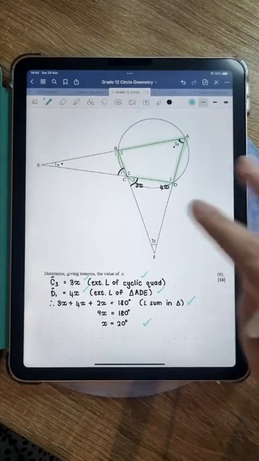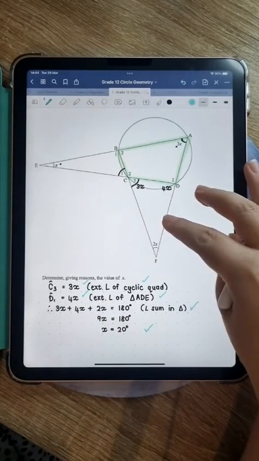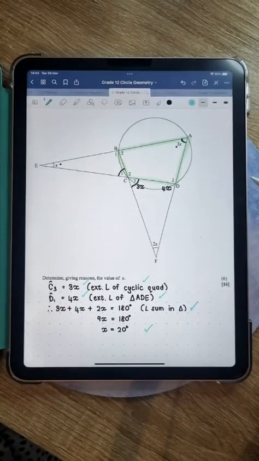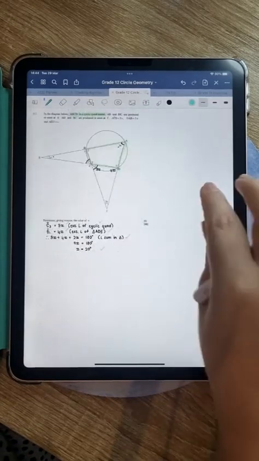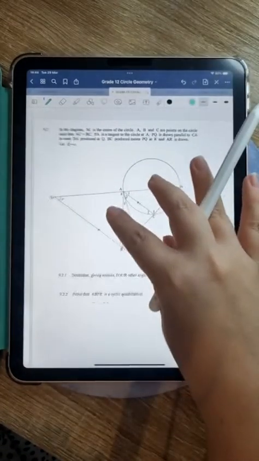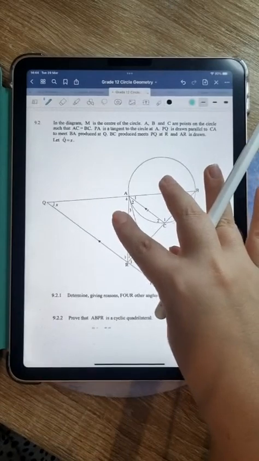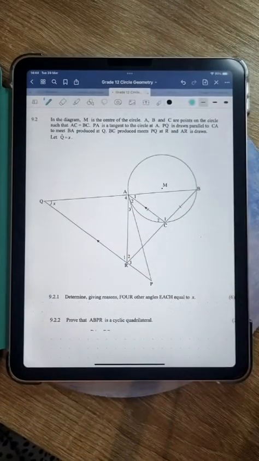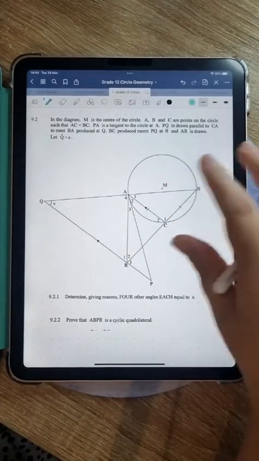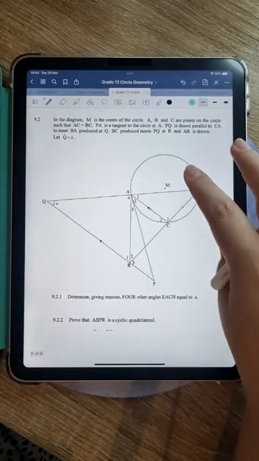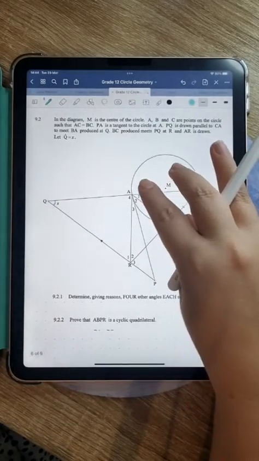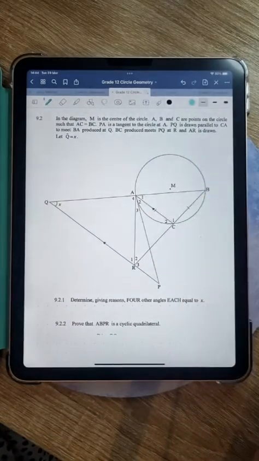They don't usually ask questions like this where you have to solve for x. Usually you have to find specific angles and so on, but this was a different type of question. I hope that makes sense. Let's look at the next one. This was 9.2. I've left out 9.1 because it was just a proof. You can go look at that proof, and at the memo to see how they mark it, but I'm not going to go through proofs now because that's basically bookwork.